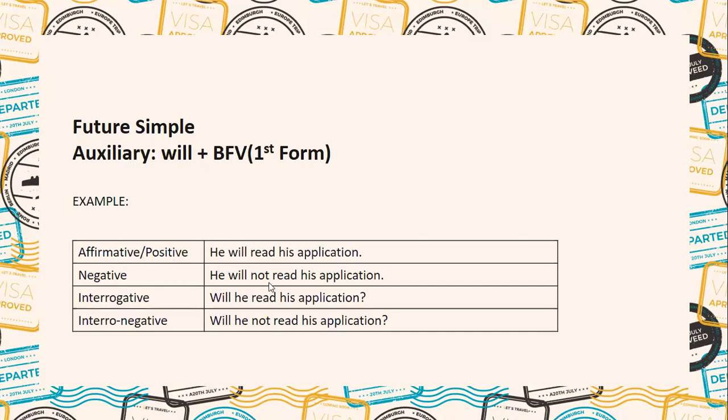Negative sentence: he will not read his application. Interrogative sentence: will he read his application? Question mark. In the interrogative sentence, do not forget to put the question mark. If you forget to add the question mark, then your marks can be deducted, not can be, must be deducted. Negative interrogative: will he not read his application?